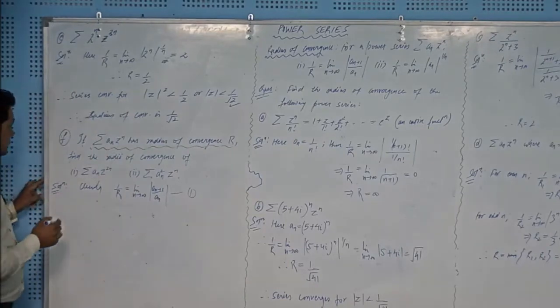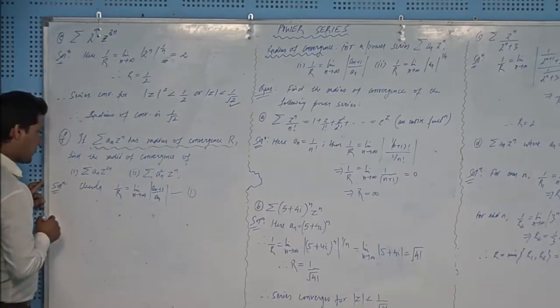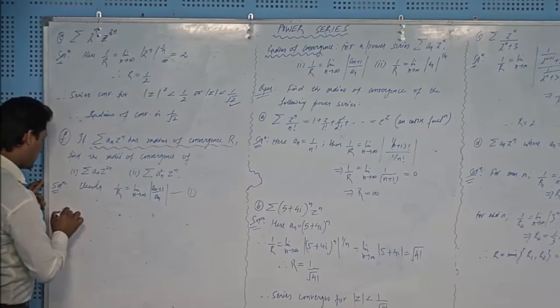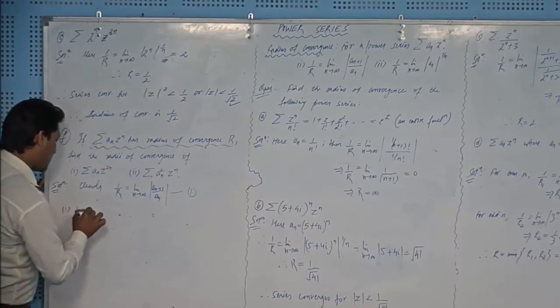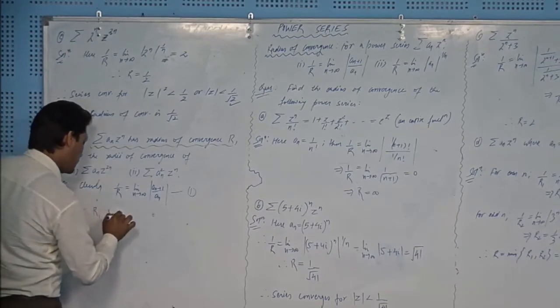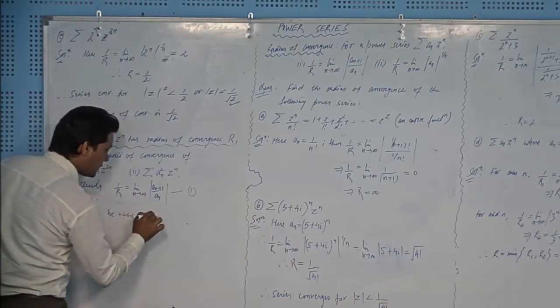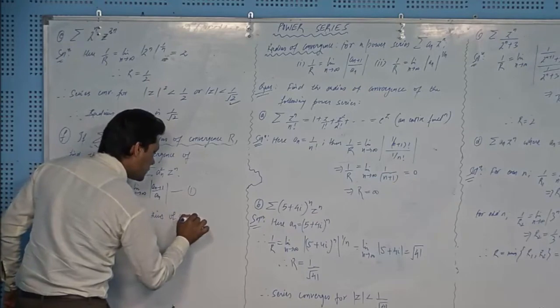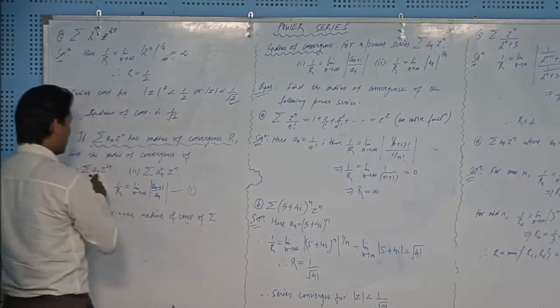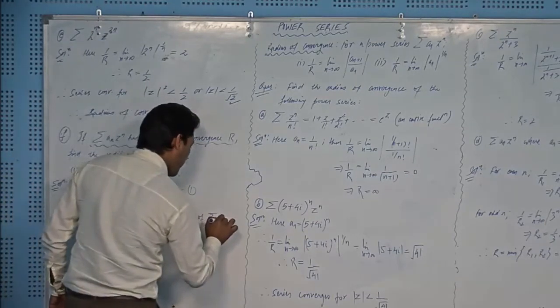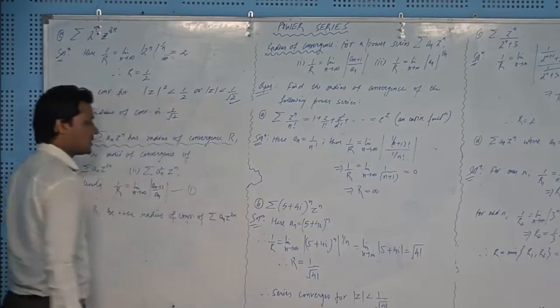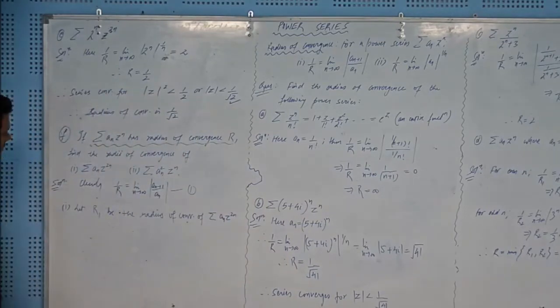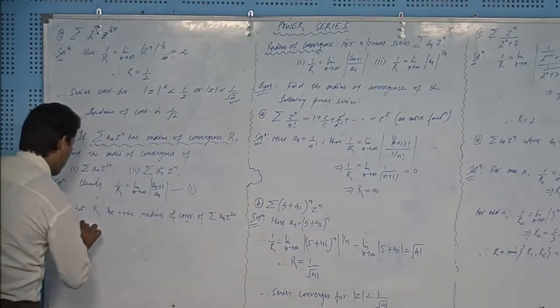Okay. Now focusing on the first part, let R1 be the number for the first series, that is summation a n z to the power 2n, right?